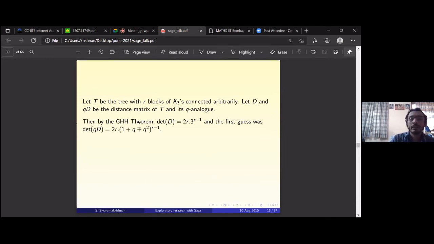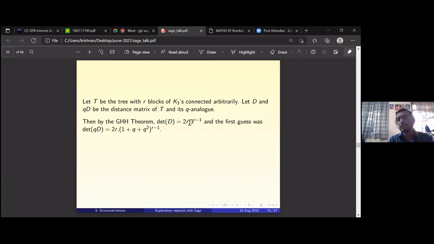By the Graham-Hoffman-Hosoya theorem, if T is a tree with r blocks, and each block is a triangle, and you connect them up in any arbitrary manner, that is also well studied. By the theorem, if you have r such blocks, then however you connect the blocks, you will get the same determinant for the distance matrix.